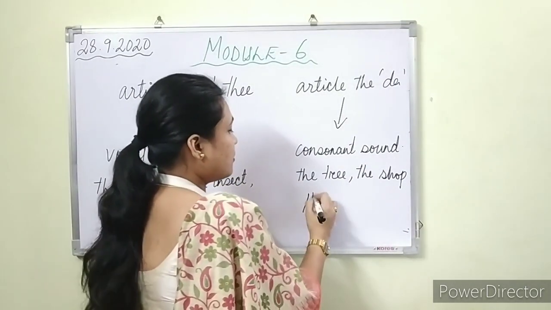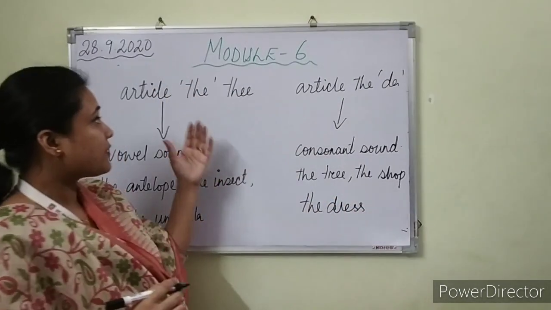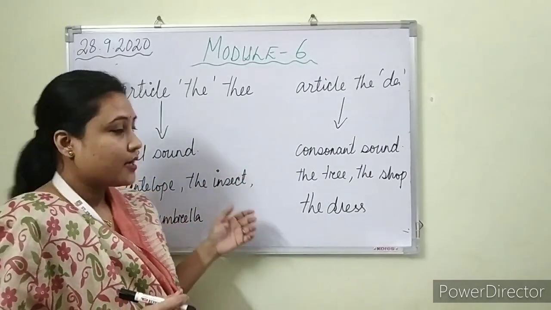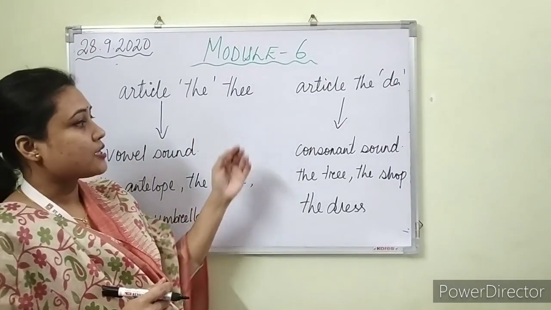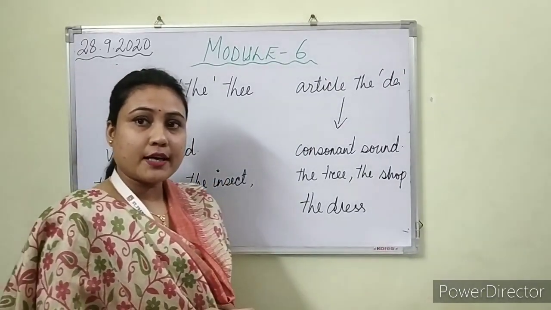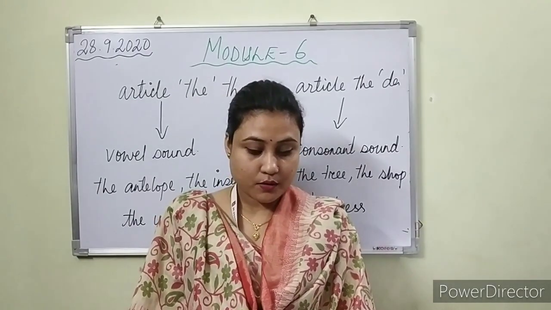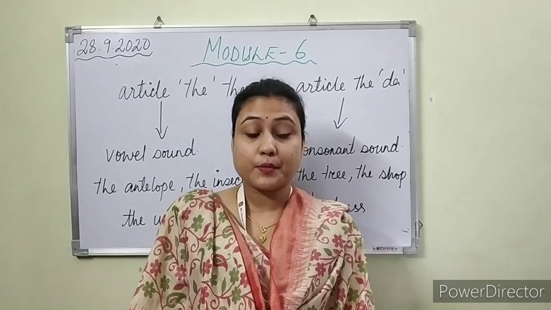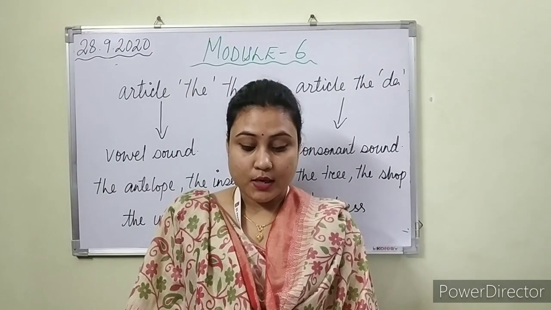Got it? So there are two pronunciations of the article the. One is thee and one is thuh. Thee is used with the vowel sound and thuh is used with the consonant sound. I hope you have understood it. So my dear students, please come to the exercise now. Turn to page number 61. The first exercise is exercise 3.1. Match the pictures to the correct article. One is done for you.